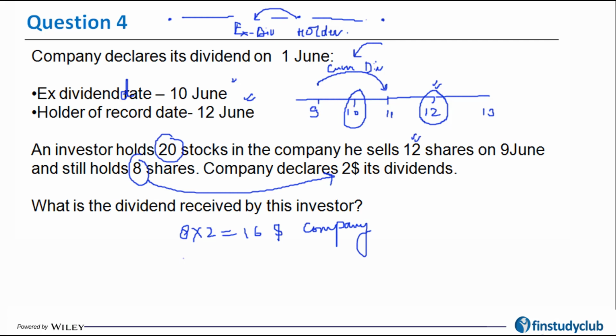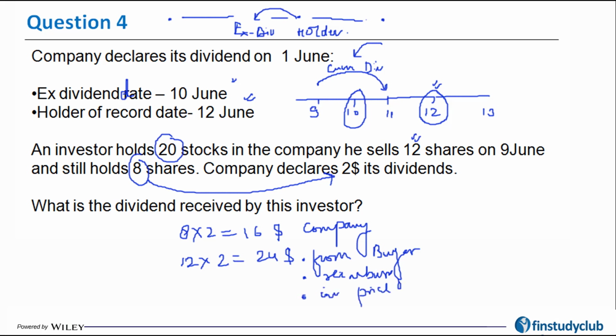There is no doubt in my mind that while selling these 12 shares, my cum dividend price would include the $2, and therefore these $24 that I'm going to get from the new buyer as a reimbursement are included in the price of the share itself.